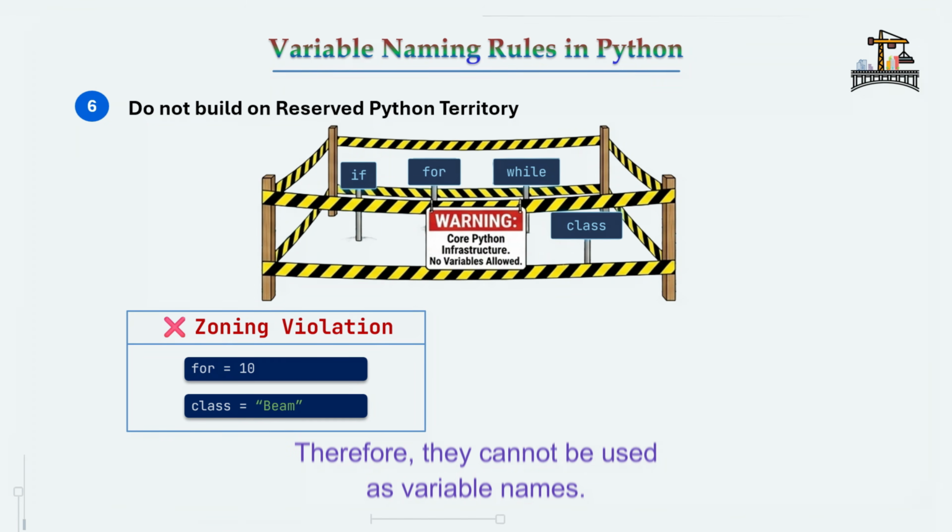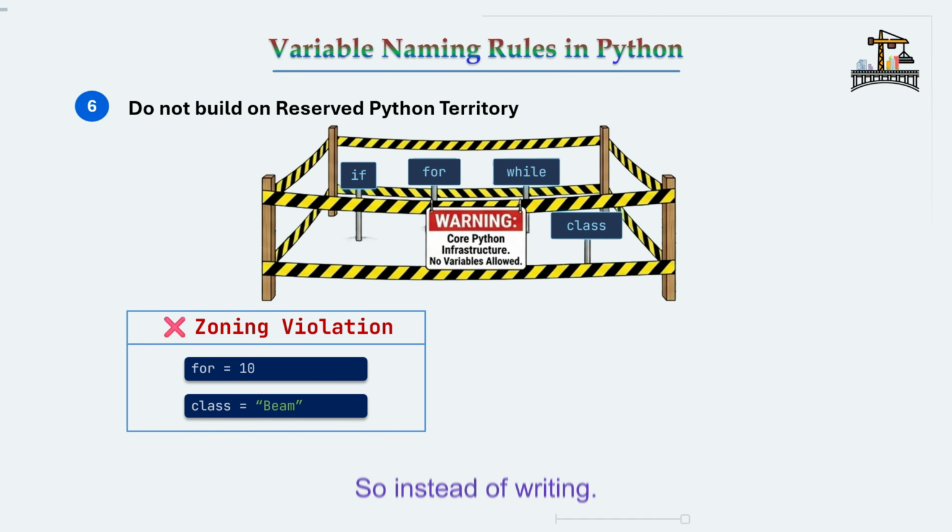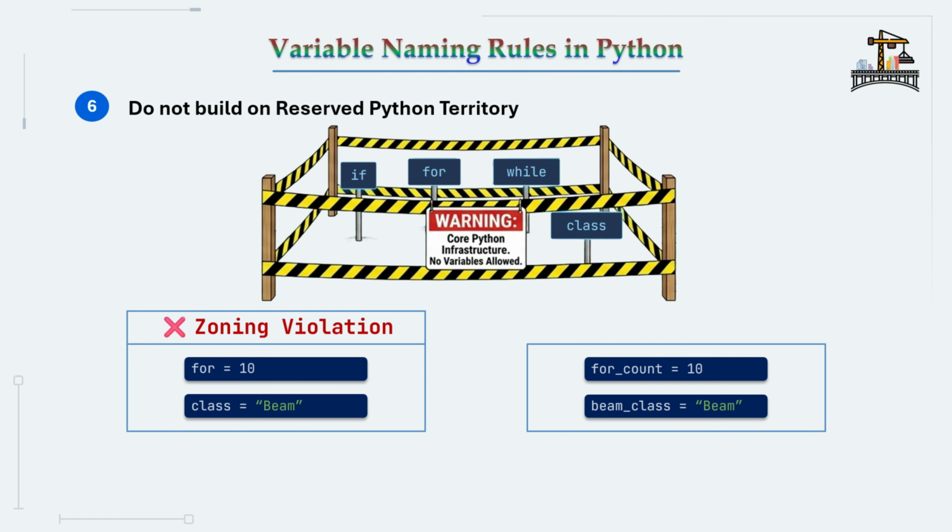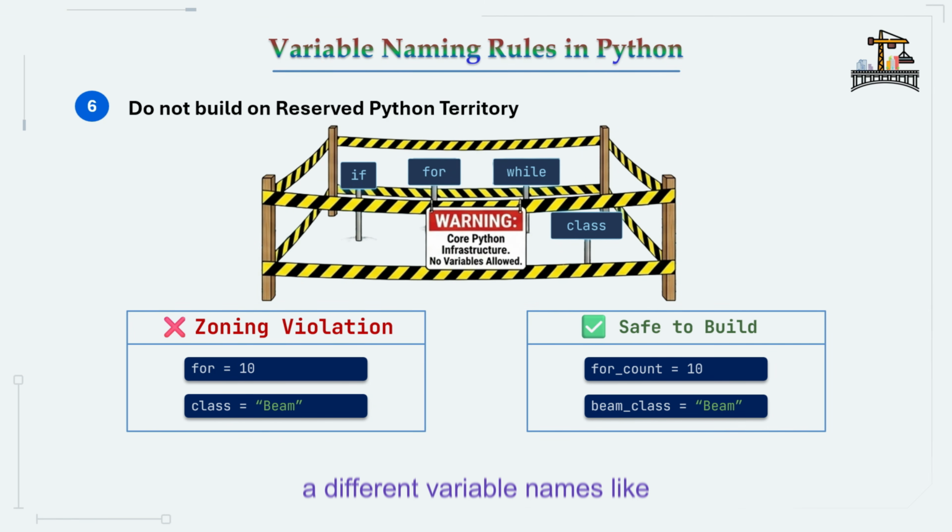Therefore, they cannot be used as variable names. So instead of writing for = 10, we should use a different variable name like for_count = 10. This is safe and valid.